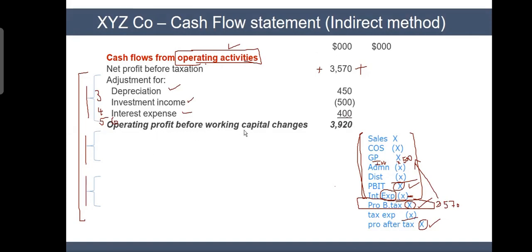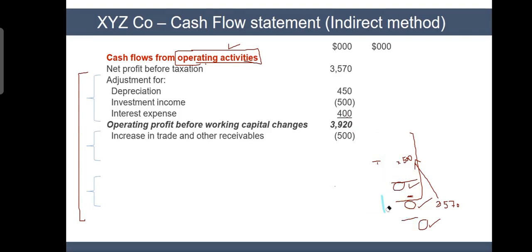What happens? This is called operating profit before working capital changes, and then you have to make changes in working capital. Now, what is working capital? Working capital, you know, is receivables, payables, and inventories. So working capital means receivable, payable, and inventory. So I will say that increase in trade receivables.